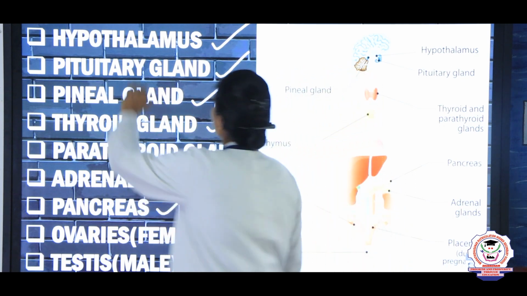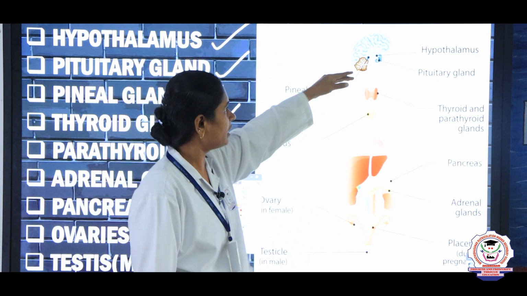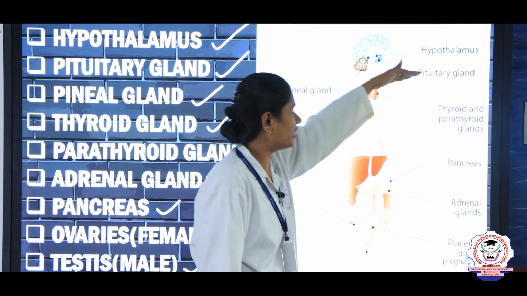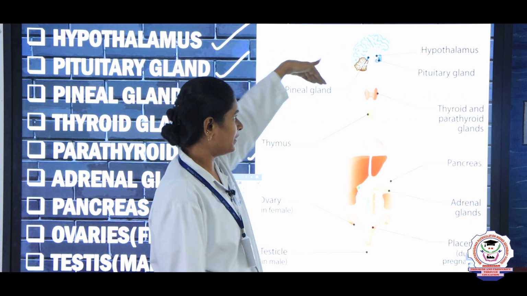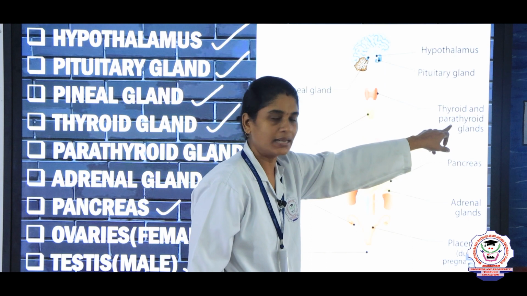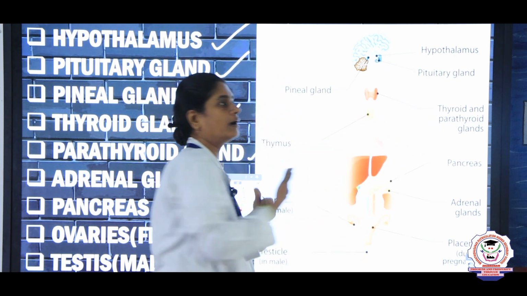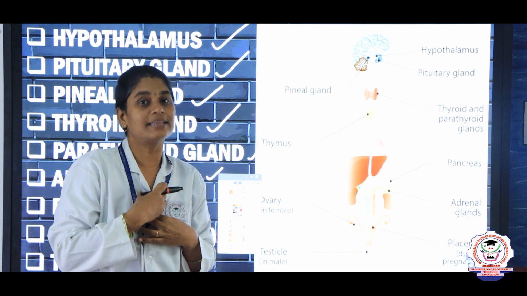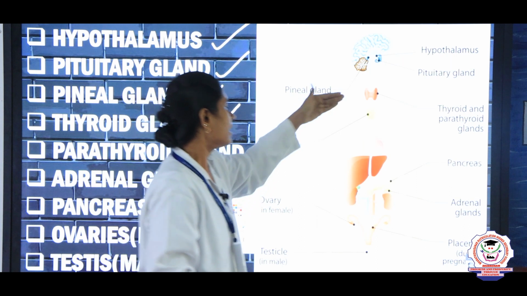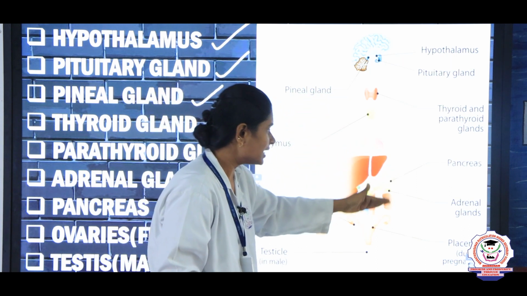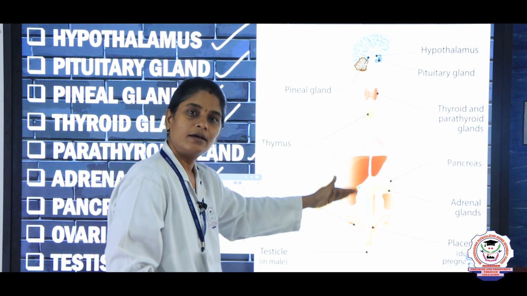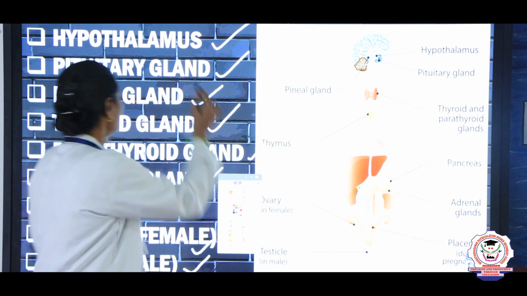So, here we can see in our body, at the base of the brain the hypothalamus, below the hypothalamus the pituitary gland, and at the side of it the pineal gland, at the neck the thyroid gland, inside the thyroid gland the parathyroid gland, and near our chest the thymus gland, which is not given in your book, but you have to know about the thymus gland, right. And then below the stomach the pancreas, and above the kidneys the adrenal gland, and testis for male and ovaries for female.